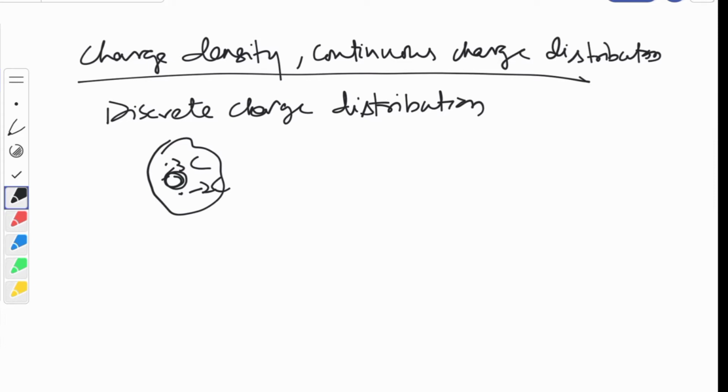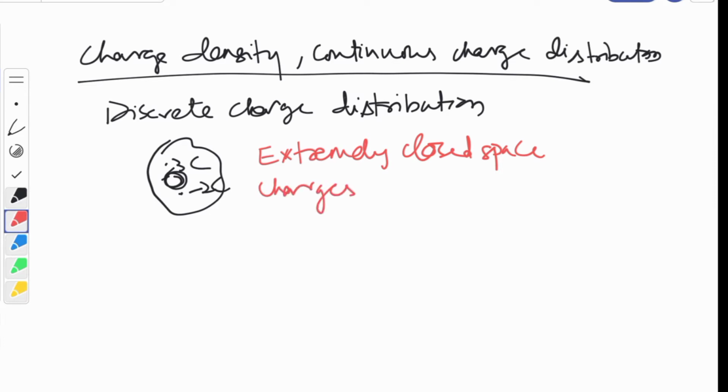But at the macroscopic level, that is what we are going to discuss, that is continuous charge distribution. What is this continuous charge distribution? Continuous means charges in an extremely closed space form a continuous charge distribution, children.